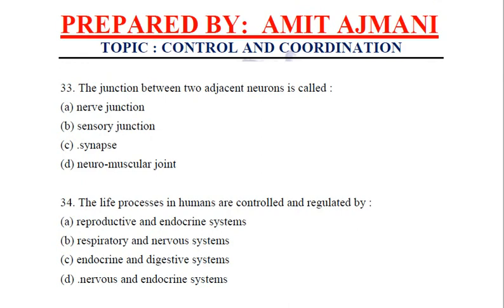Next question. The junction between two adjacent neurons. We know that junction is known as synapse. It is the microscopic gap joining two neurons. At times it is quite difficult to understand and relate, and quite ironical that there is a gap which is connecting two things. But this is what exactly synapse is. It is a gap which connects the nerve endings of one neuron to the dendrites of another neuron. Clear?